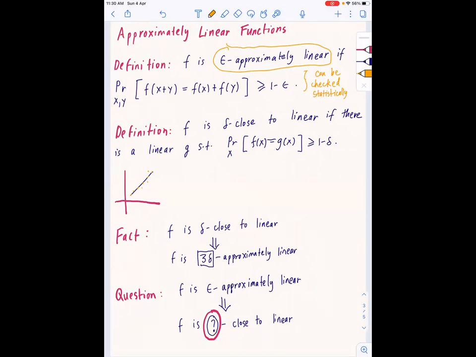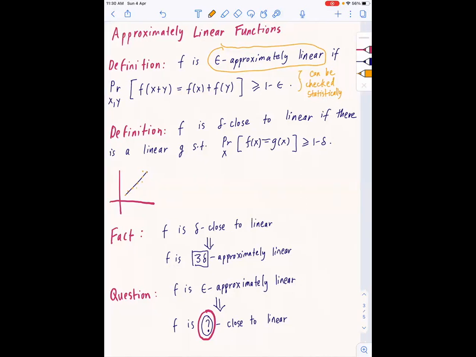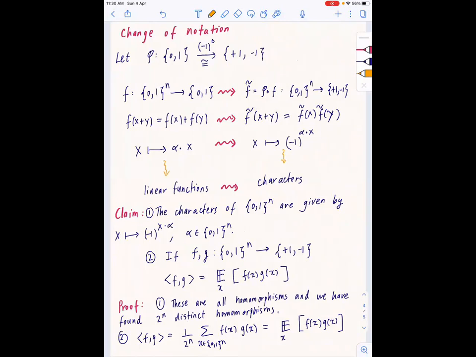And f is delta close to linear if there is a single linear g that interpolates most points. And it was clear that if there is a single function that interpolates it with high probability, then this condition holds with reasonably high probability. Now we are asking the converse. To solve the converse, we just did a change of notation because we want to use the orthonormality of the characters, by identifying {0,1} to +1, -1.